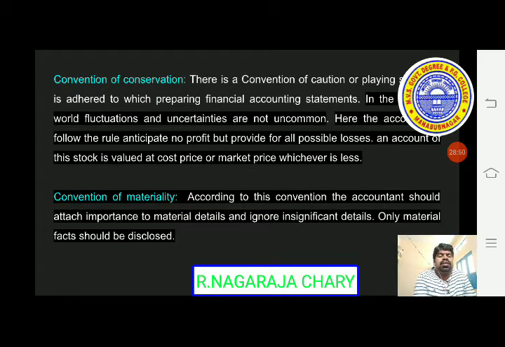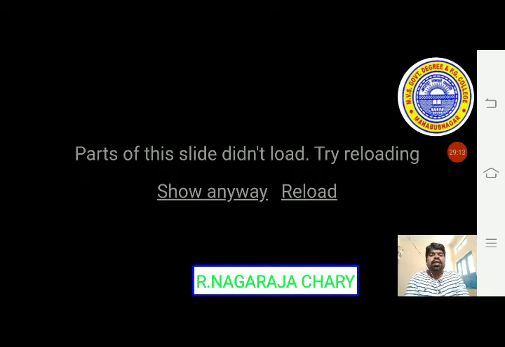If there are any insignificant details, they are to be ignored, because all the sufficient data, significant details, are to be disclosed with the accounting information. So that's why only material facts, factual data, are to be disclosed. That is the concept and convention of materiality.